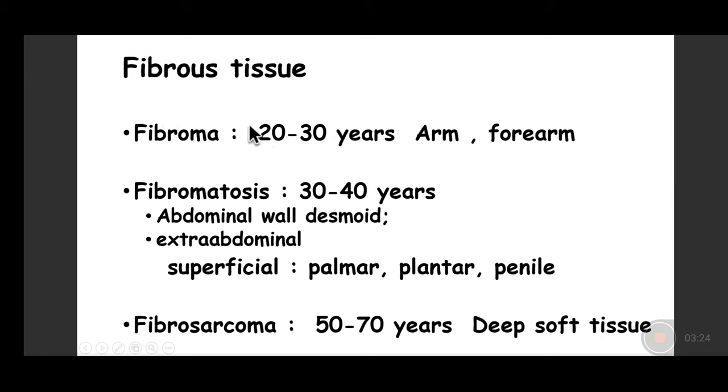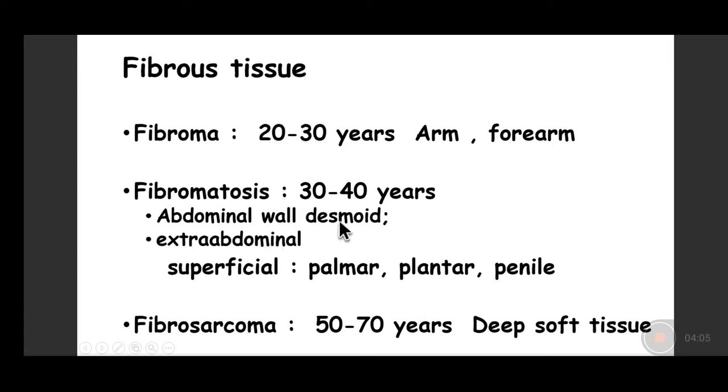Fibromas arise generally in the second and third decade of life, usually occur in the skin and subcutaneous tissue of the arm and forearm, and less commonly in the distal extremities. While fibromatosis usually is seen in the abdominal wall, that is in the abdominal wall fascia, and sometimes in the extra-abdominal structures, like in the palms when they are called the palmar fibromatosis in the palmar fascial sheath, or arising from the plantar fascial sheath when they are called the plantar fibromatosis, and extremely uncommonly they may arise from the penile fascia when they are called the penile fibromatosis.